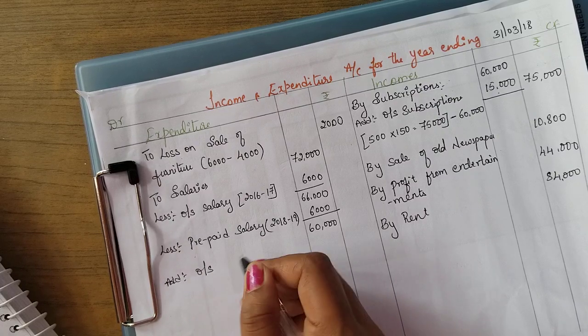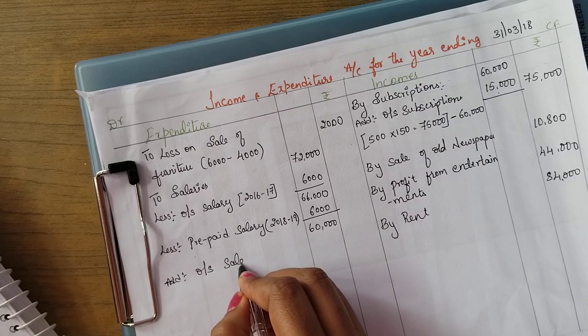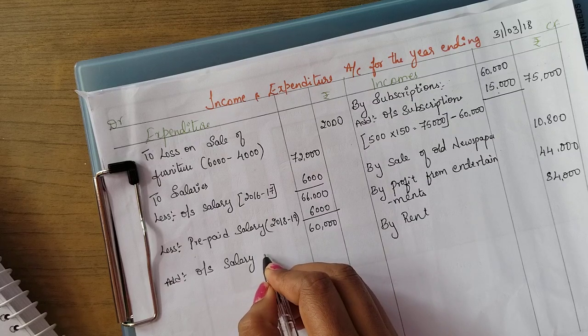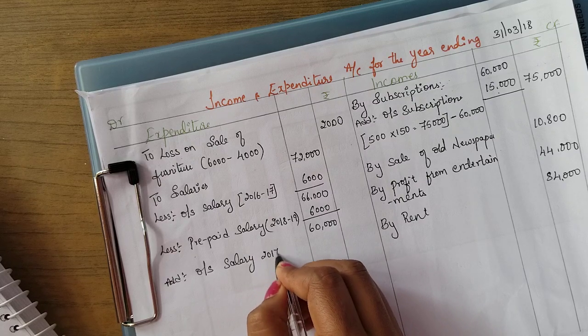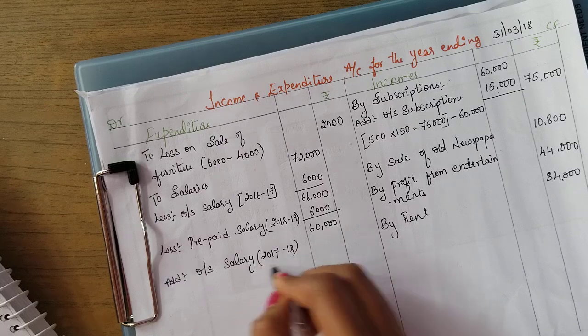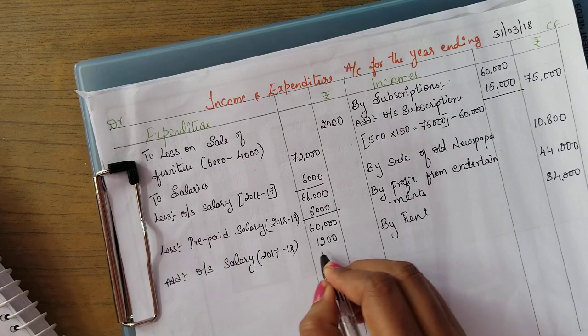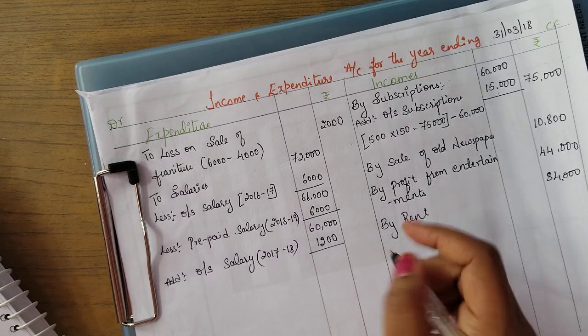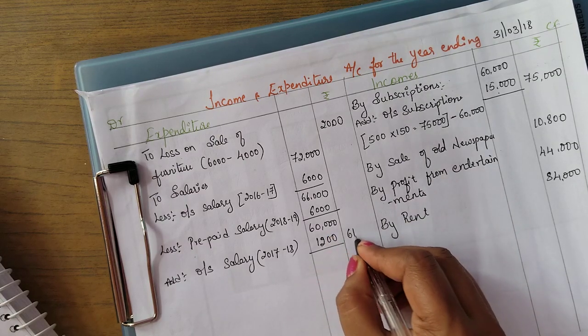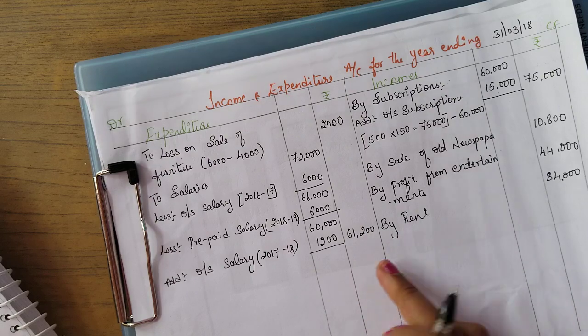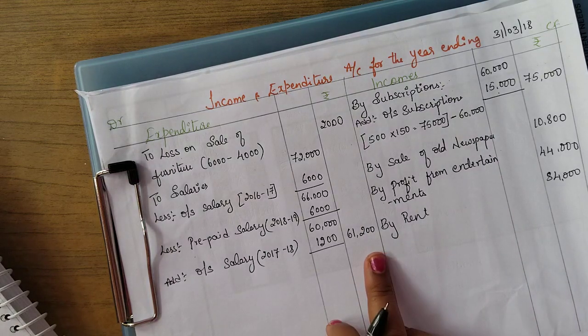Okay, now current year we should add. Current year outstanding salary, that is for the year 2017 and 18. Okay, that is amounting rupees 1200, that will be added. So total it will be 61,200. This is the final salary amount.